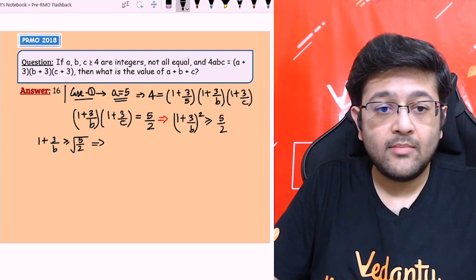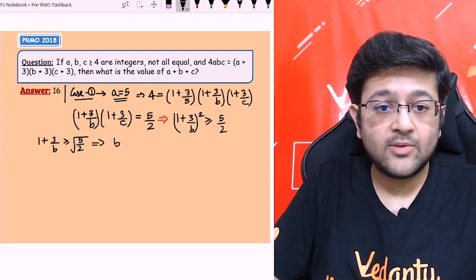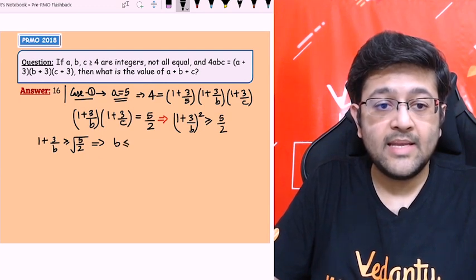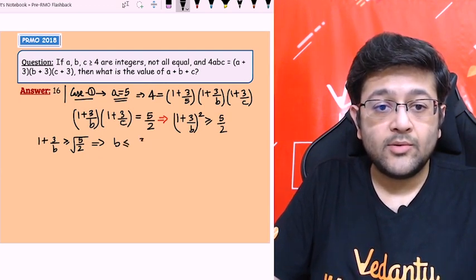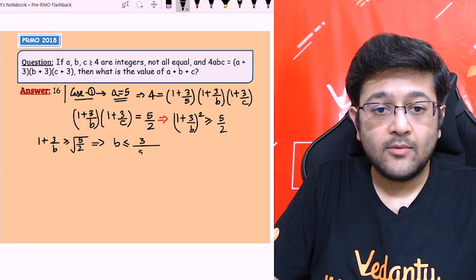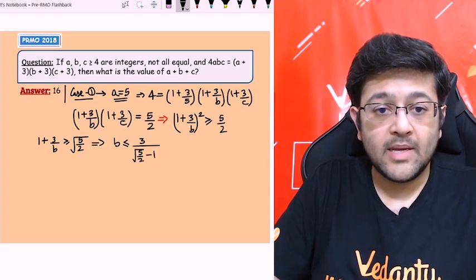This will give me b is less than or equal to, if you solve it, solve it along with me, b will be less than or equal to 3 upon (square root of 5/2 minus 1).